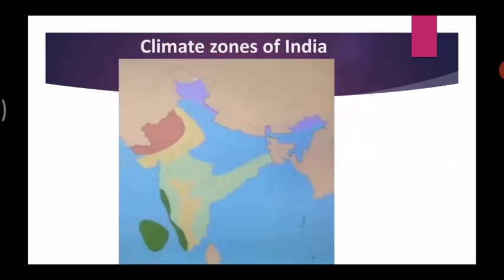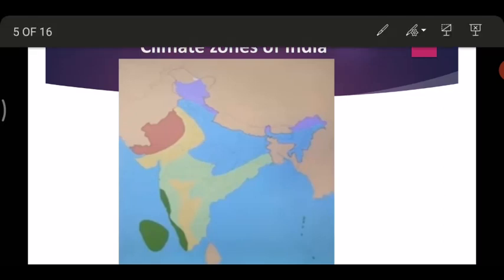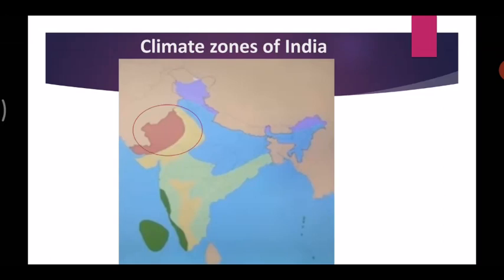Let's move forward. So, as you can see here, you have a climate zone map of India. Here you will see that this area has a different climate, this area has a different climate, this has different, and this has a different climate. So, all these places have different climates.